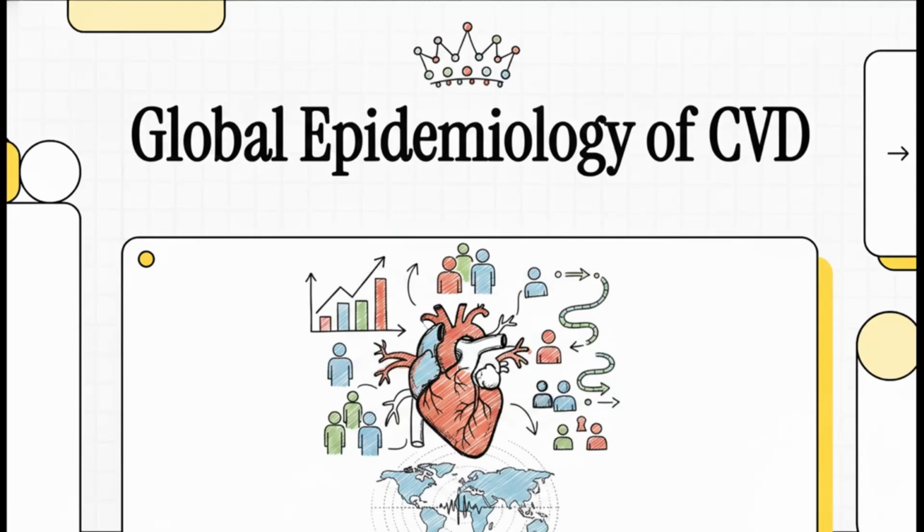Let's jump right into this explainer, because we are unpacking a really fascinating and honestly absolutely critical topic today. We're going to be looking at exactly how cardiovascular disease, or CVD, became the undisputed heavyweight champion of global mortality. We're talking the leading cause of death across the entire globe. We're going to trace the history, dig into the data, and really try to understand the massive shifts in human behavior and demographics that brought us to this exact moment in global health.